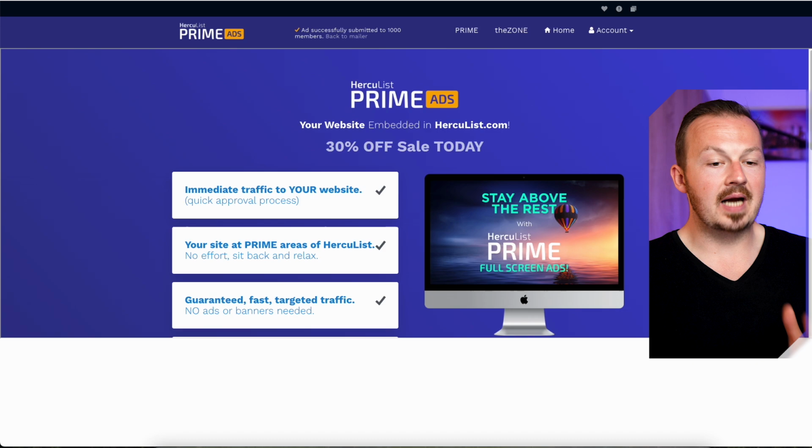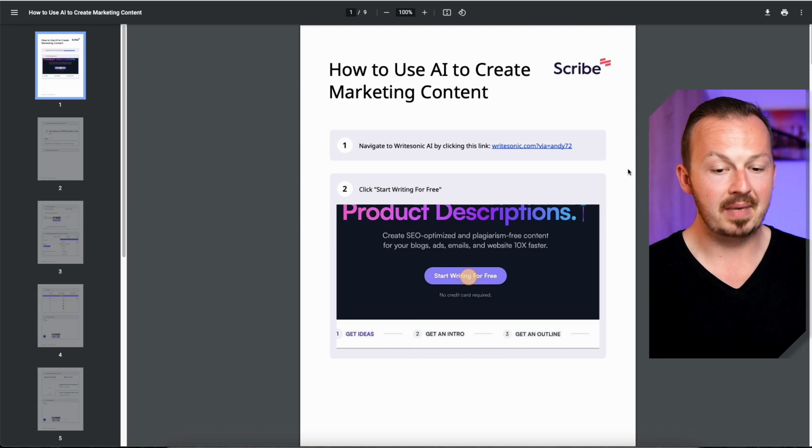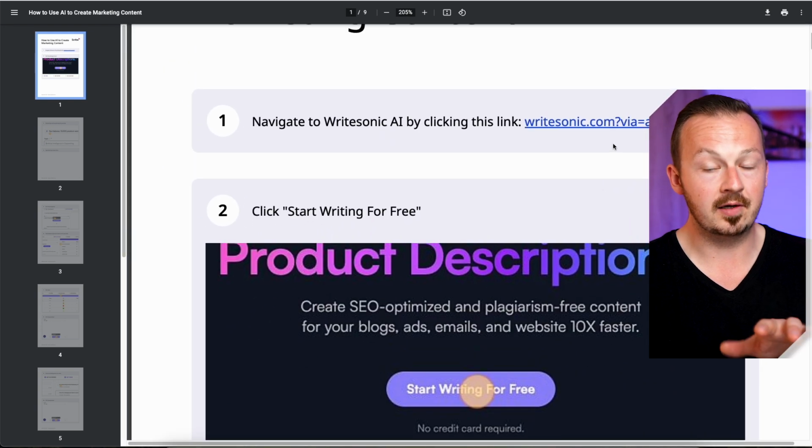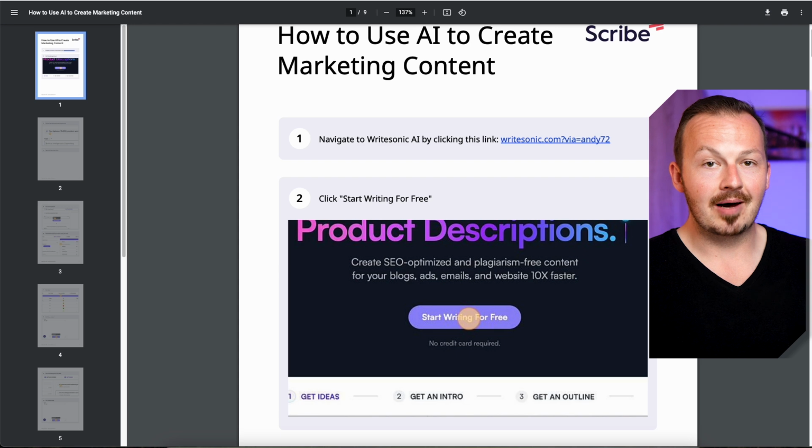This is all you need to do to drive traffic to your Docdroid document, or you can just go ahead and paste the link to your document that you created using Scribe that's embedded with your affiliate link for whatever AI you're going to be promoting to social media. For example, just go to Facebook, Pinterest, Instagram, start promoting this link, telling people about this incredible AI tool that you're using to create high quality content, and that way you will start getting traffic.